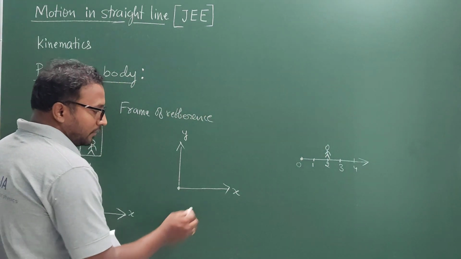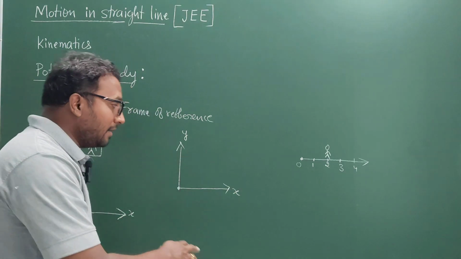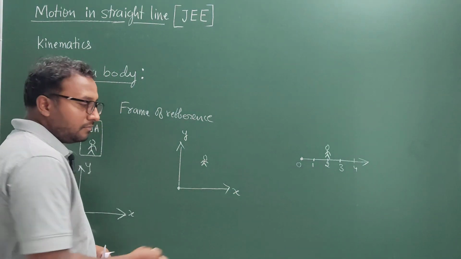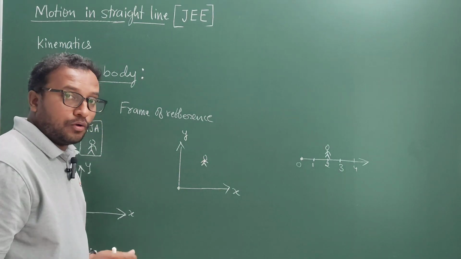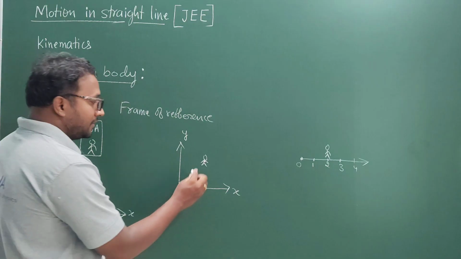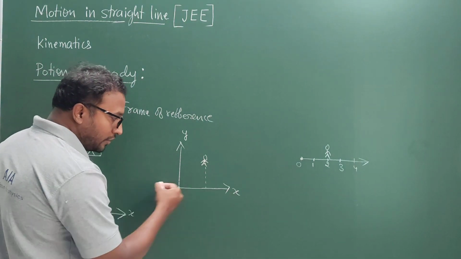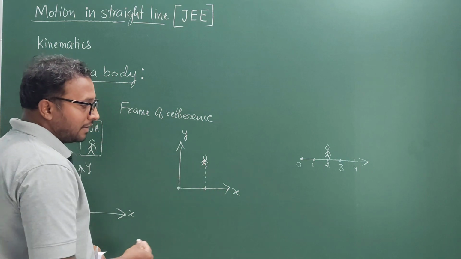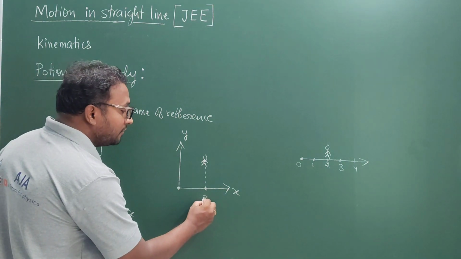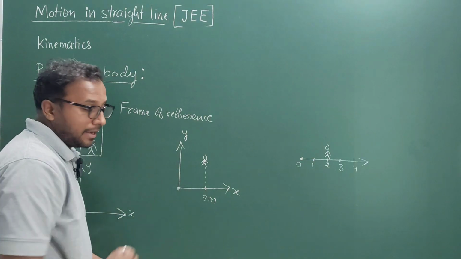Similarly, in 2D, if the body is not on the axis, maybe it is in a plane called the xy plane. Say for example, the body is here. So the position of the body is now specified by using two coordinates, not just the x-axis or just the y-axis. Over here, you will draw a perpendicular to the x-axis. It intersects here, maybe at a distance of 3 meters from the origin. So its x position is now obtained.